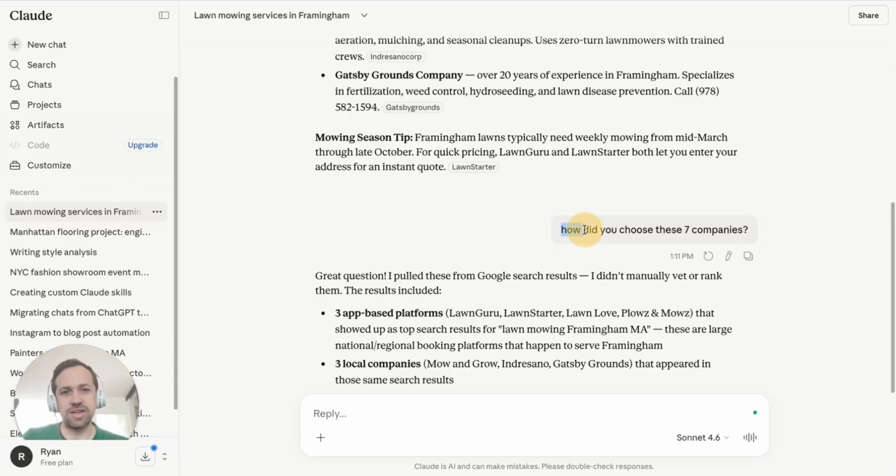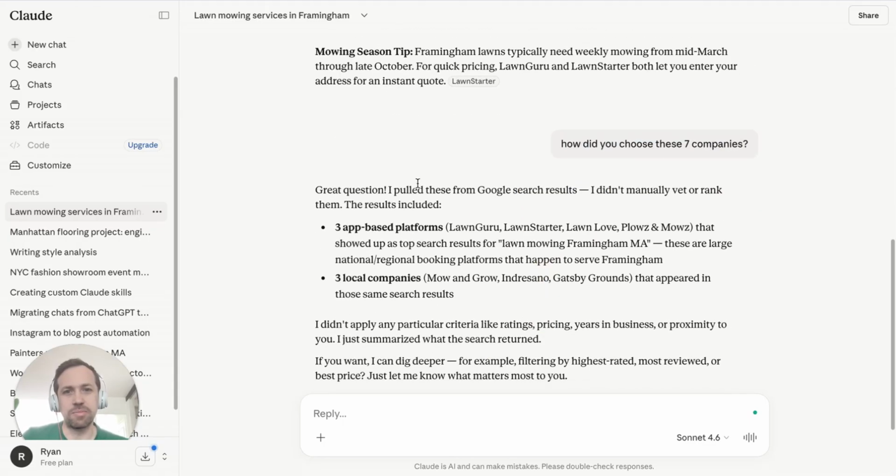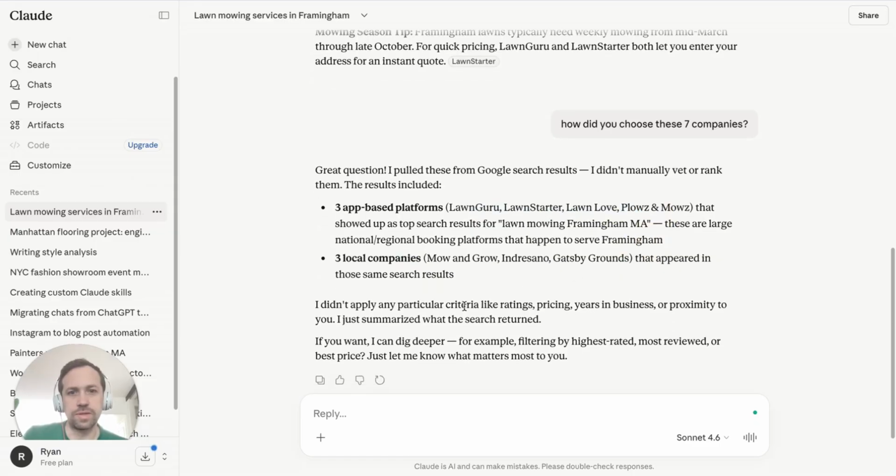So I asked Claude, how did you choose these 7 companies? Great question. I pulled these results from Google search results. Okay, so just went straight from Google. Didn't do anything else. It gave me 3 app and 3 local. And there was one more it gave, so I don't know why it says 3 when this is clearly 4. So it doesn't know how to count, apparently. I didn't apply any particular criteria, but it could dig deeper, filtering by highest rated, most reviews, best price. Okay. So that's good. So it just pulled it from Google.